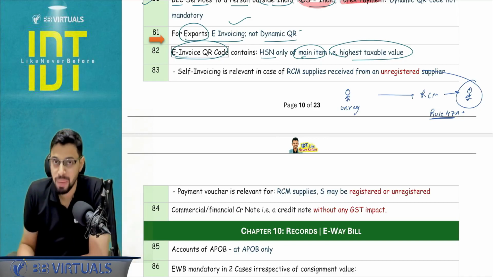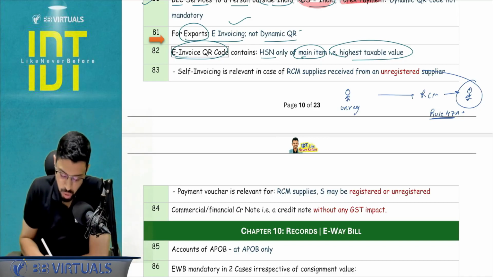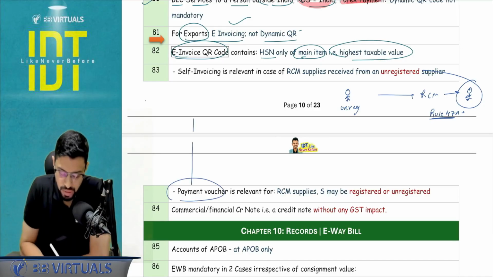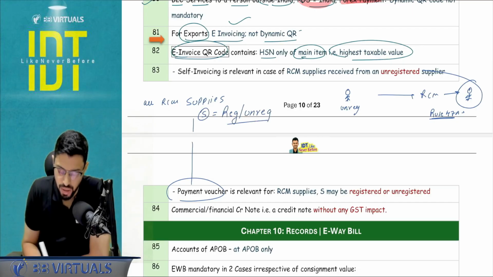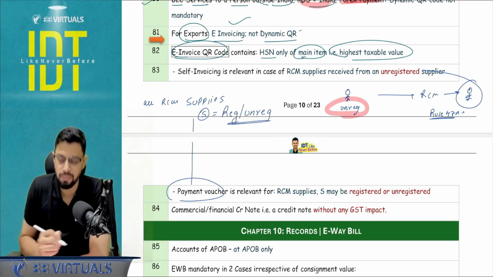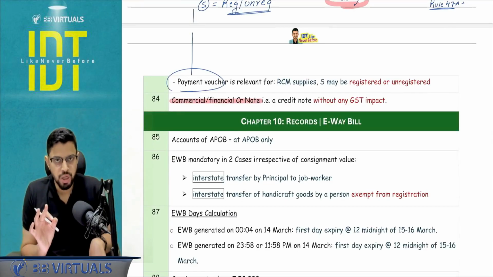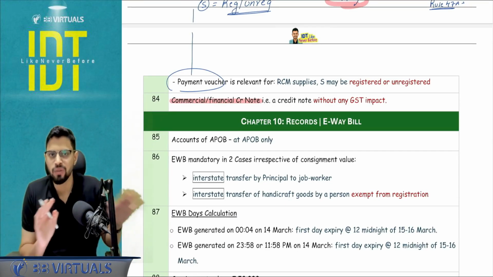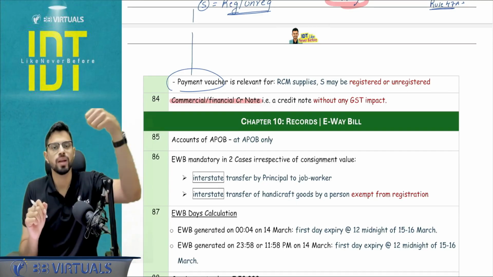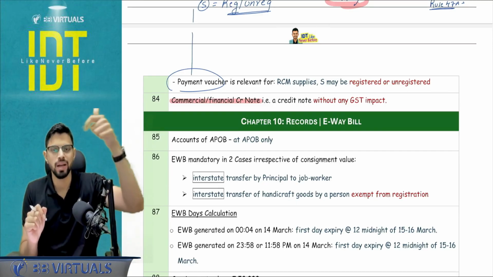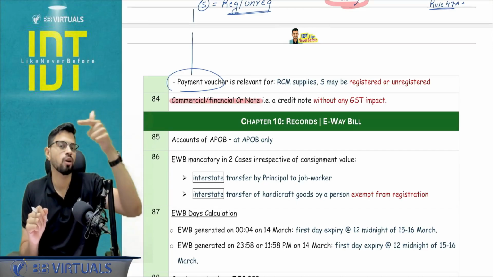But when I use the term payment voucher, a payment voucher is going to be required for all the RCM supplies, regardless of whether the supplier is registered or unregistered, we don't care. But self-invoicing only when the supplier is unregistered. Is it clear? A commercial credit note or a financial credit note is just like a credit note but without any GST impact. So no reduction of the output liability for the supplier, no reduction of any kind of ITC for the recipient.